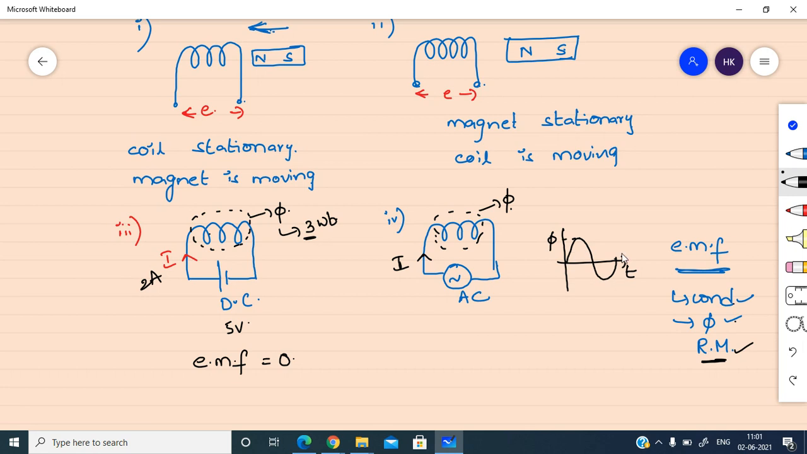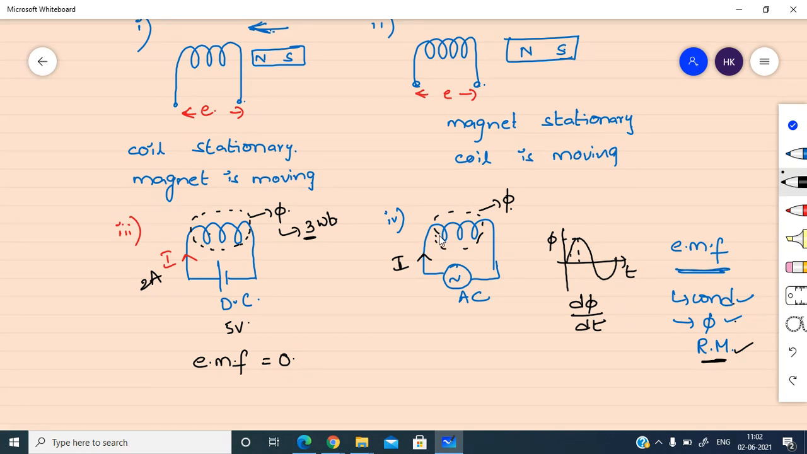Same current waveform ఎలా ఉంటుందో ఫ్లక్స్ కూడా అలానే ఉంటుంది. That means the flux is changing with respect to time. At each and every instant of time, the magnitude of the flux is changing. Therefore, the flux linking with the coil is also changing.